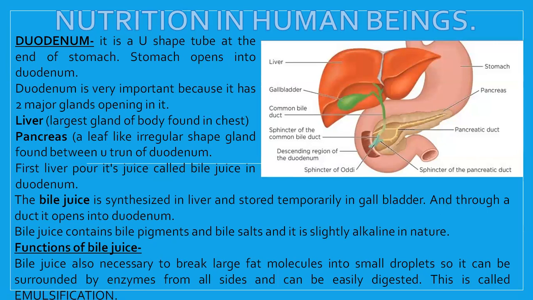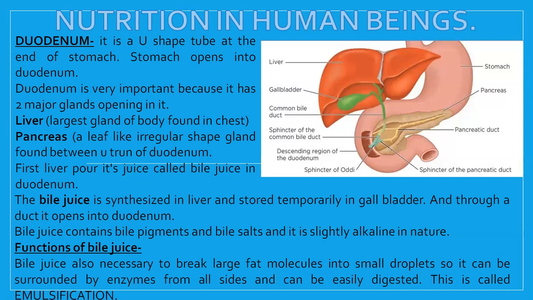Secondly, it also activates the inactive protein digesting enzyme trypsinogen into trypsin. Third, it contains some chemicals which are harsh to microbes, so it also helps in protecting us against the action of microbes. And fourth, it contains some chemicals which are not fit for us, which are produced by the breakdown of RBCs and so on, and that way it helps us discard these substances.